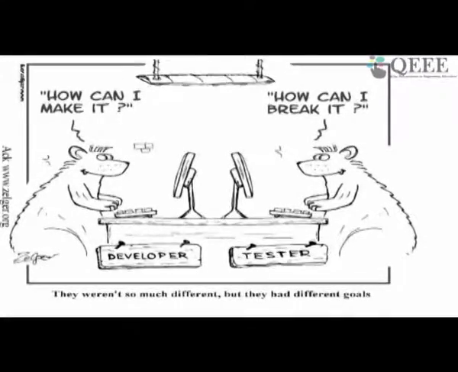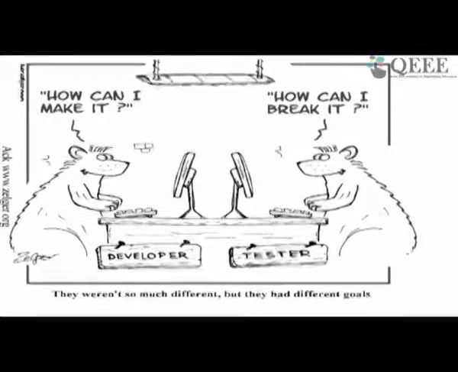The role of the developer and tester is nicely brought about by this cartoon. The developer's perspective is, how can I make it? So you construct the software, and the tester is also an equally proficient programmer. He writes programs and has good experience in programming, and he is sitting on this side trying to break it.